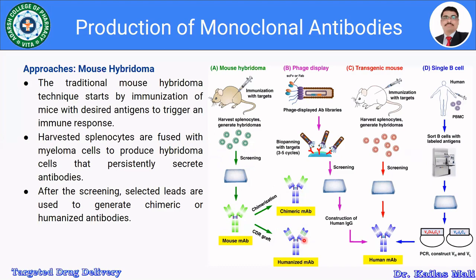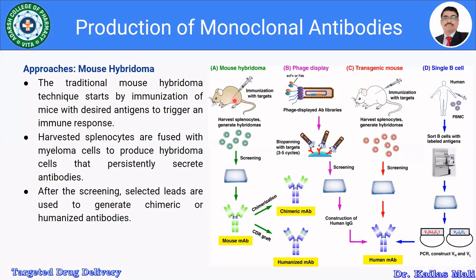So mouse hybridoma technology is the traditional technique. It starts by immunization of mice with a desired antigen to trigger an immune response. When we inject the antigen, it triggers the immune response, which produces antibodies in the mouse.